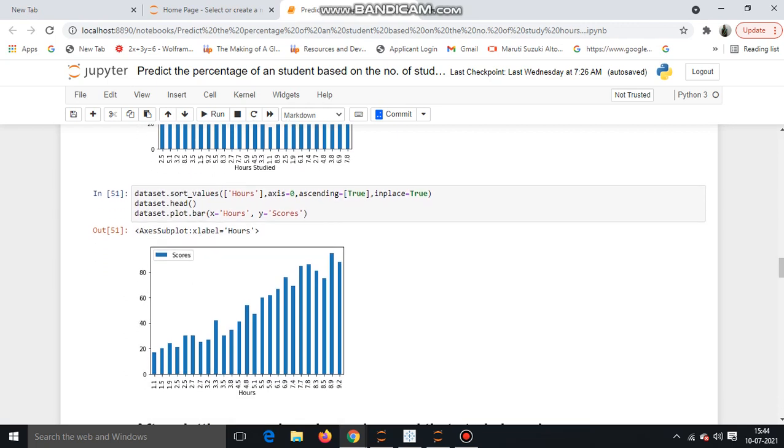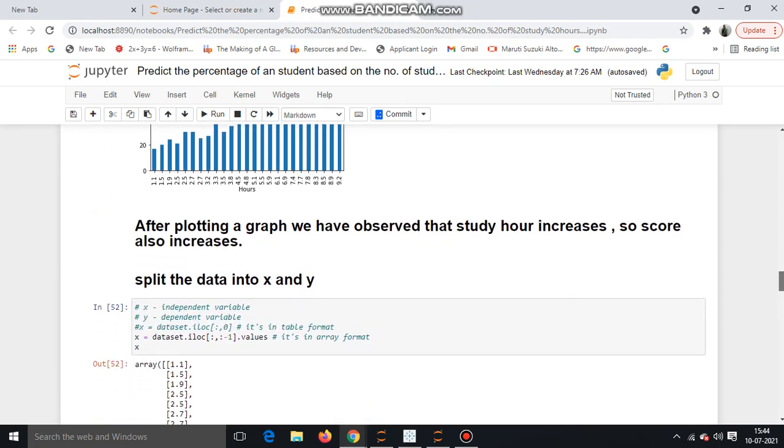And here we have to sort the values according to hours and score. So we can clearly see the linear relation between hours and scores. As the number of hours increases, the scores also increase. After plotting the graph, we have observed that as the study hours increase, the score also increases.